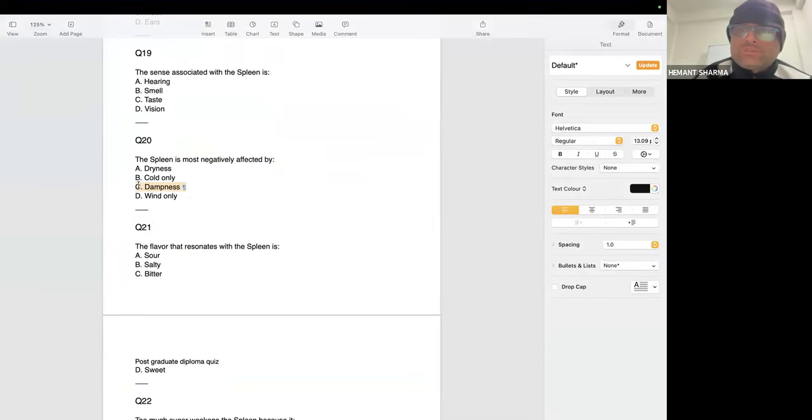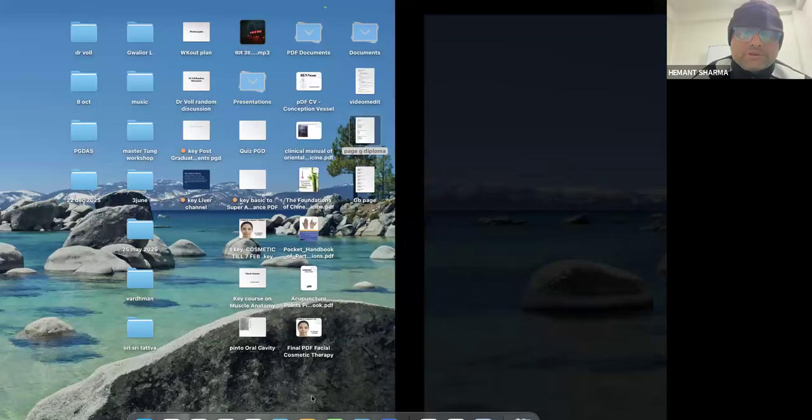But one thing I will tell you: dampness might have a connection with coldness, and dampness might also have a connection with heat. We will learn damp heat, and we will also learn damp cold. Dampness means a kind of phlegm, obstruction, moisture, dirtiness in the body, like itching and skin eruptions; that is also dampness. Internal blockages might be created by dampness. So dampness is the worst thing for the spleen. Definitely coldness is also bad for the spleen.